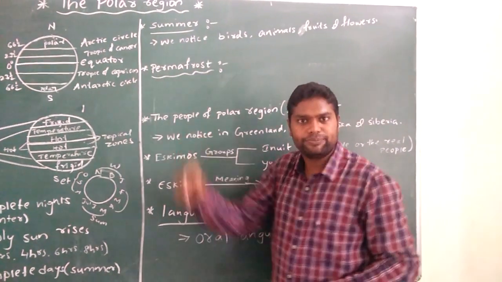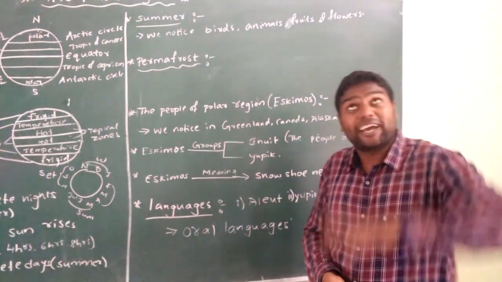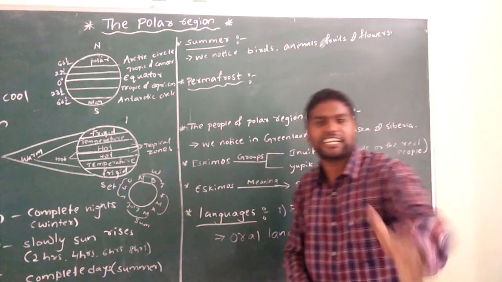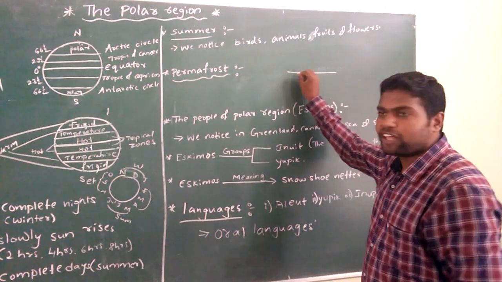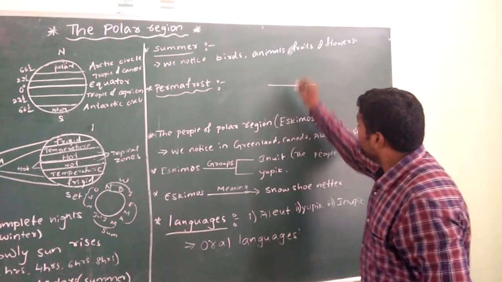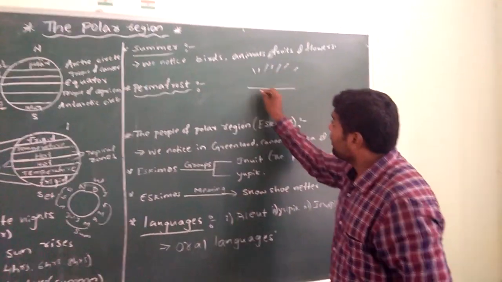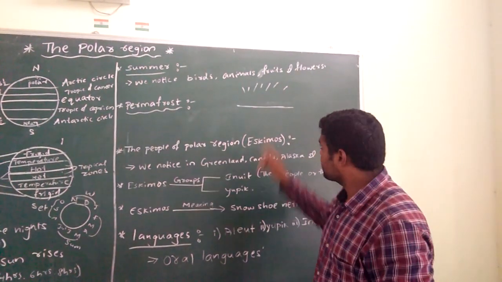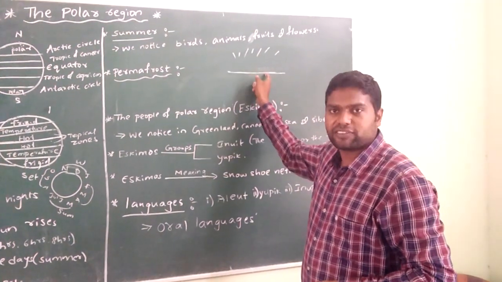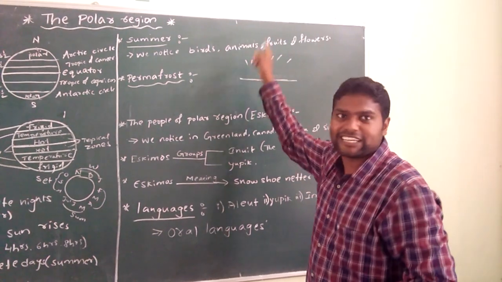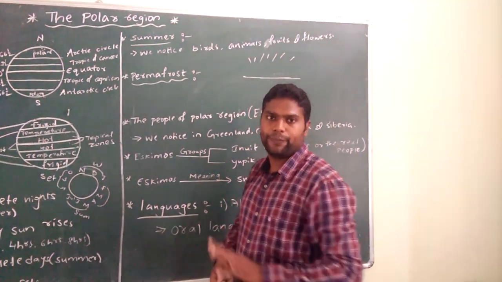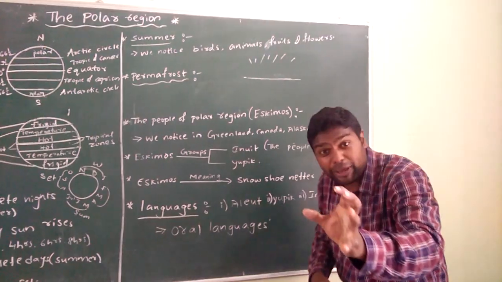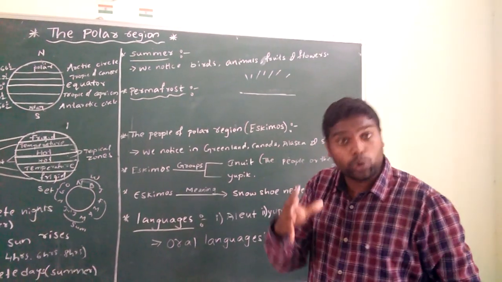Mostly in the winter season or in any other season, because of the continuous snowfall or because of too cool conditions, if you see the land or the soil, the upper layer of the soil is becoming a rock-like structure. It is a hard structure, or it is too hard.